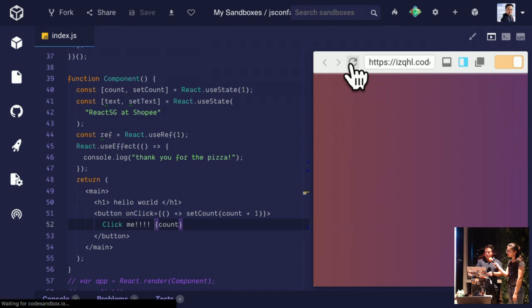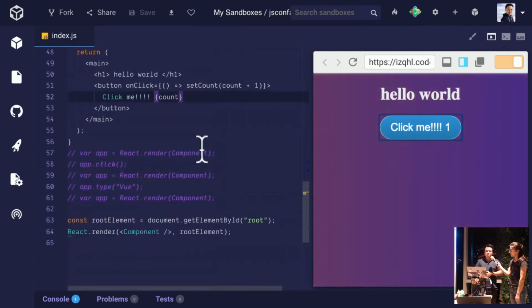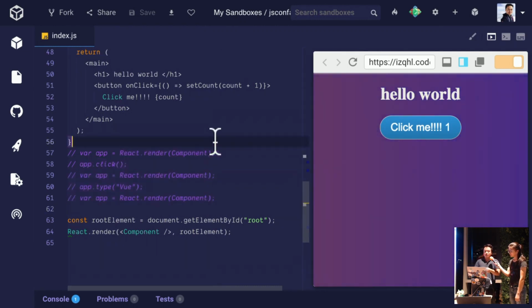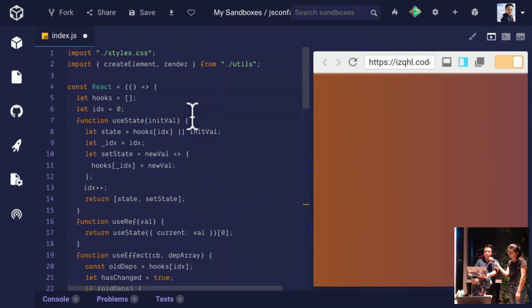So that should show a nice little button here, and it should update when I click, but it doesn't update. And why is that? Because we used to manually re-render every single time. We haven't simulated that re-render every time. In React, this has the concept of a work loop. It just cycles every idle callback, and it checks for work to be done. We're going to simulate this with our own work loop.